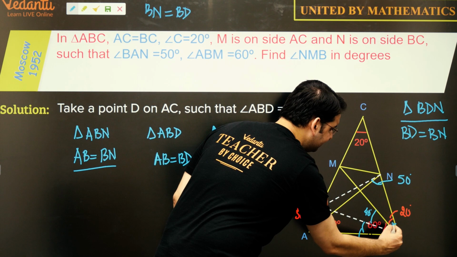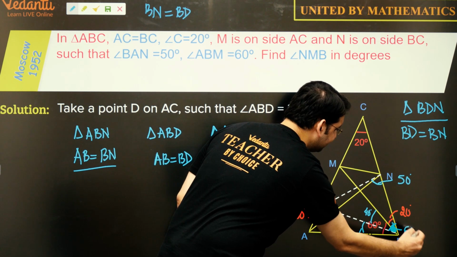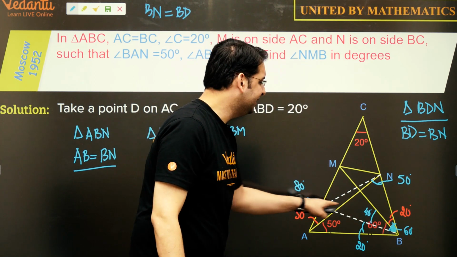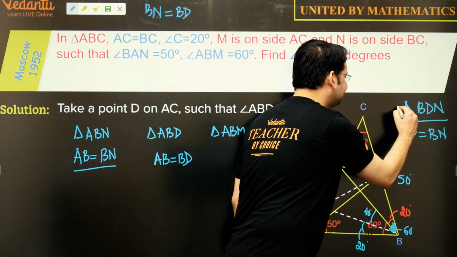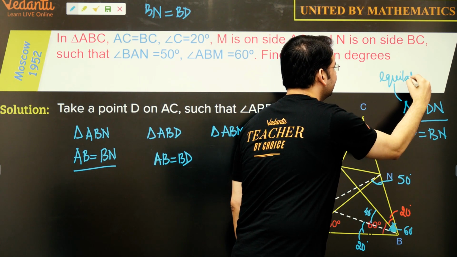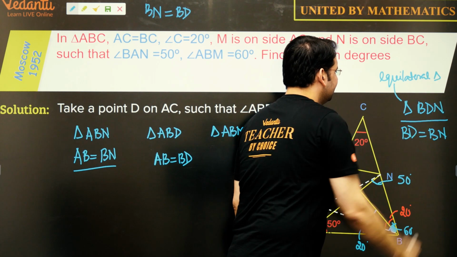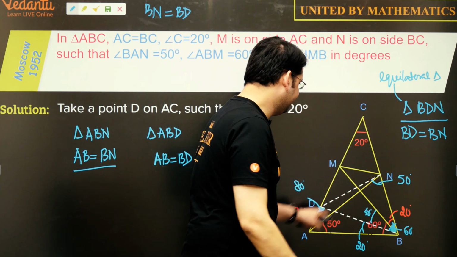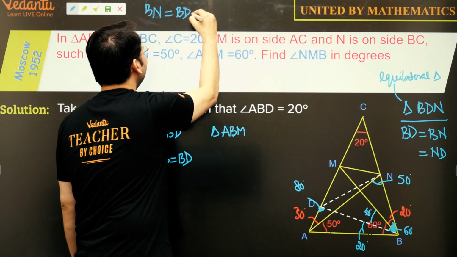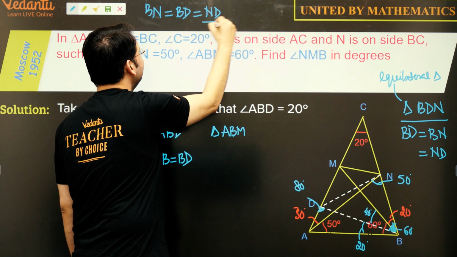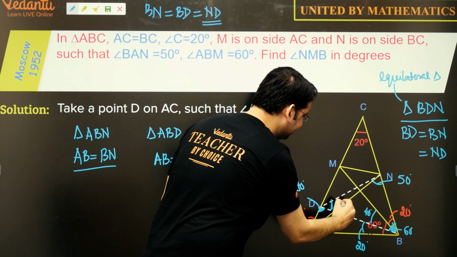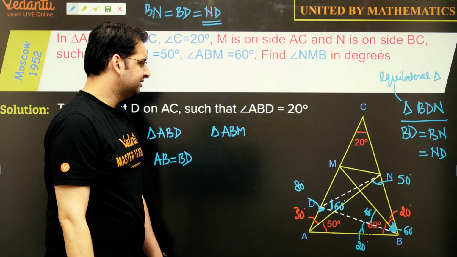So the vertical angle is 60 degrees and the sides BD and BN are equal. That means this triangle is an equilateral triangle, and BD is equal to BN is equal to ND as well. So I'll add ND over here. Also this angle is 60 degrees.